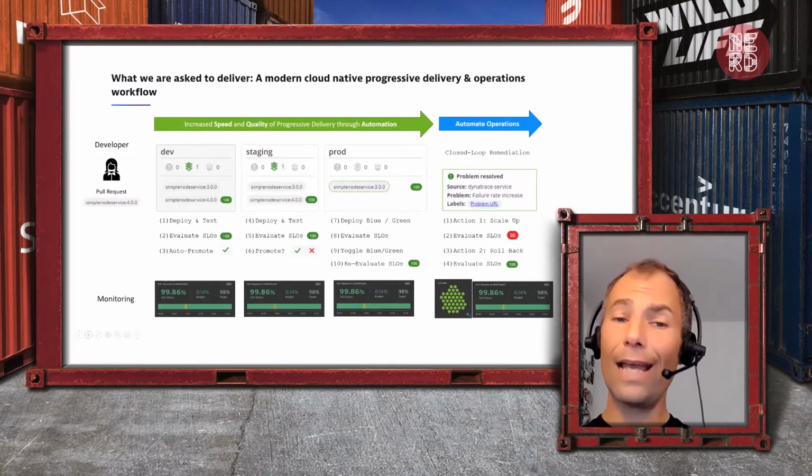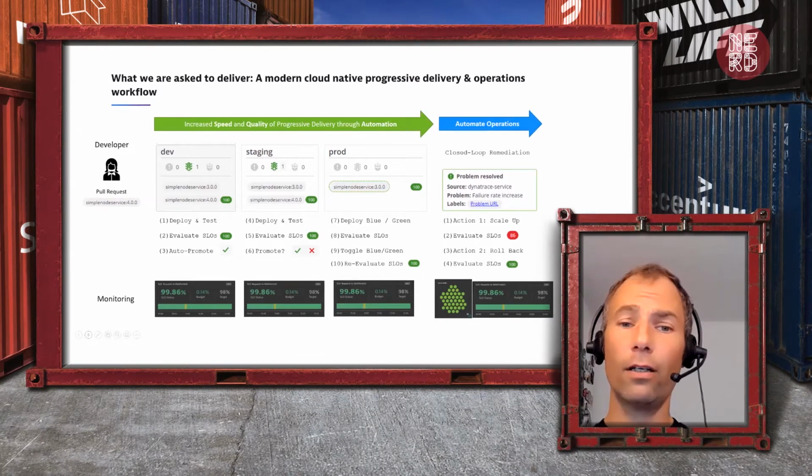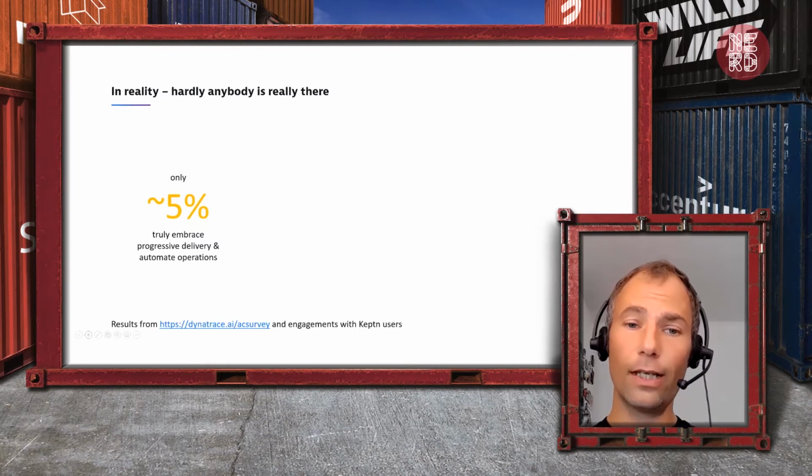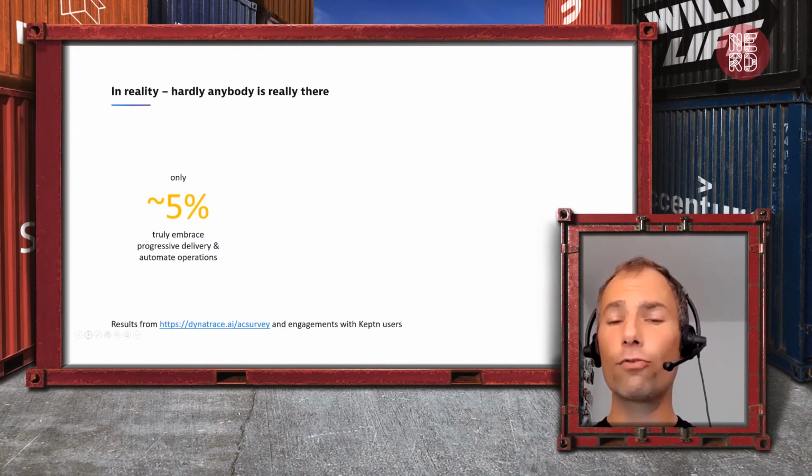So this is what we're all asked to deliver. And there's many talks out there, maybe just like mine, where I start now, would say this is all possible. However, in reality, we know that a lot of organizations, and I'm sure you're working for some of those, are not there. We've only seen 5% of people we surveyed and we've worked with in the last couple of months with Captain that they're truly not there.